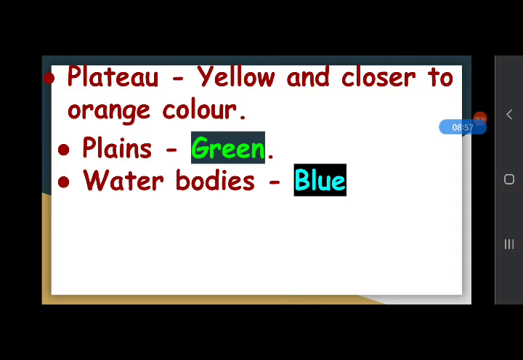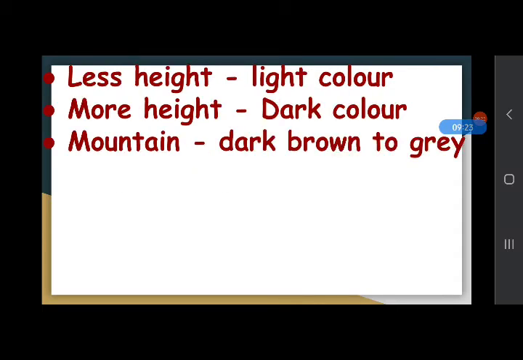To see the different colors, you can take help of your atlas, open a physical map and you can see different colors related to different physical features. You can see that plains are in green color, water bodies are in blue color, and plateau's color is yellow and closer to orange color. A place of less height will be in light color, more height in dark color, mountains in dark brown to grey colors.